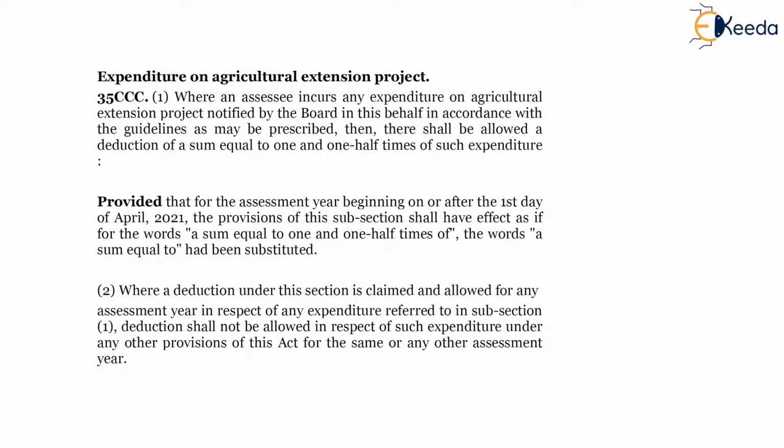It should be for the benefit of the farmers. The agricultural extension project should be notified by the CBDT, Central Board of Direct Taxes.